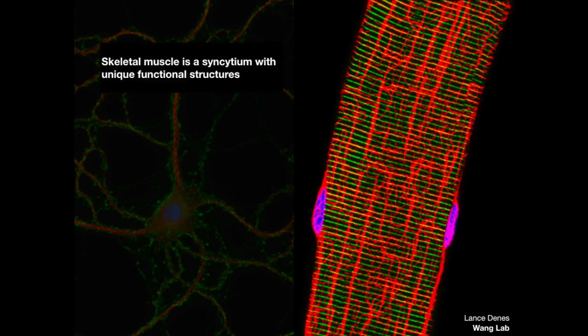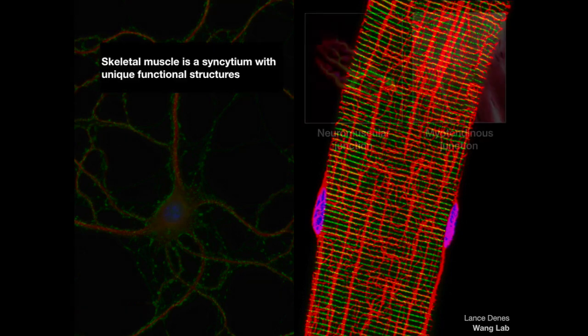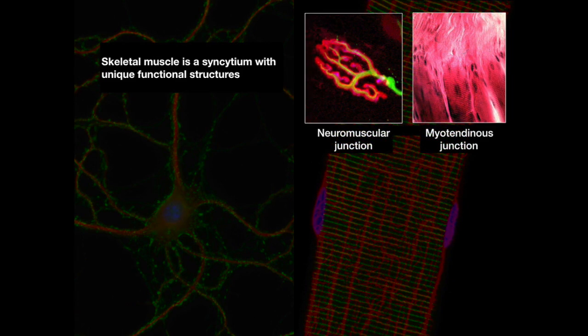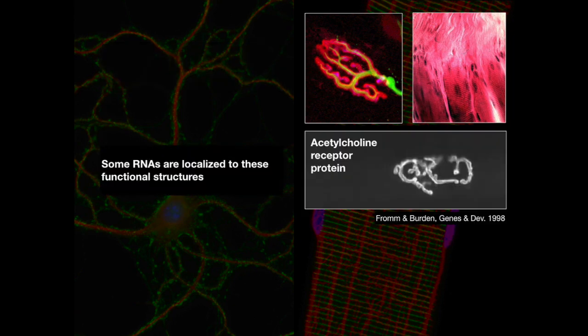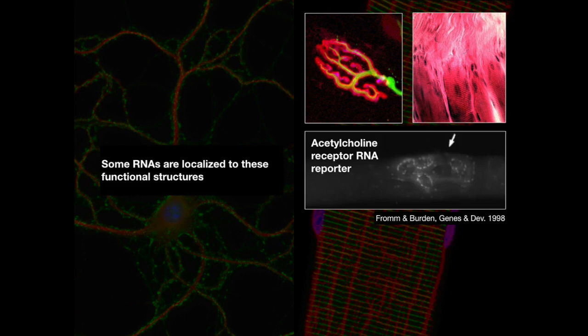Skeletal muscle, on the other hand, is a syncytium with unique functional structures, including the neuromuscular junction, as well as myotendinous junctions in which muscle fibers are able to anchor to bone. Some RNAs have been shown to be localized to these particular functional structures. For example, RNA that encodes the acetylcholine receptor, in fact, has been shown to be localized to the NMJ.